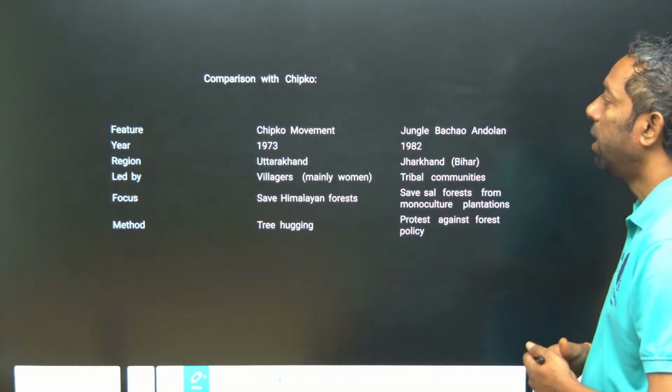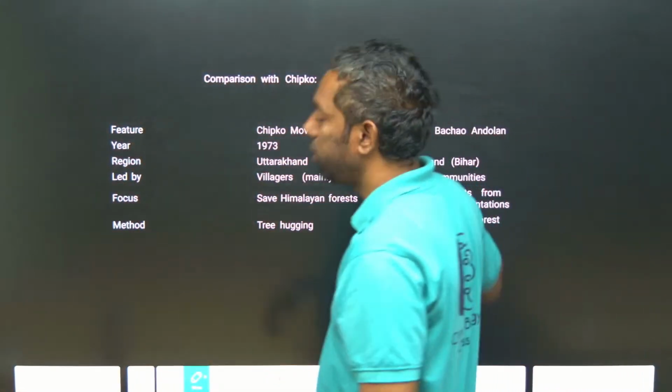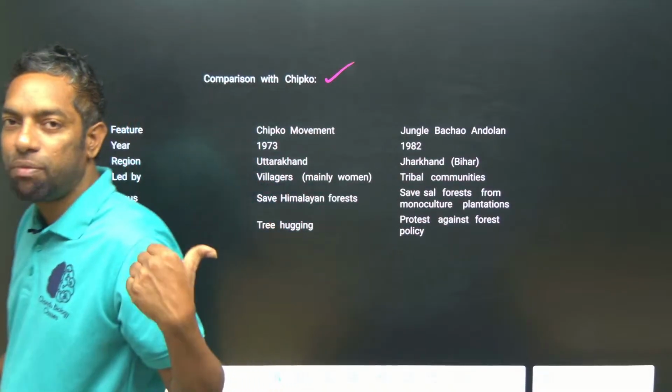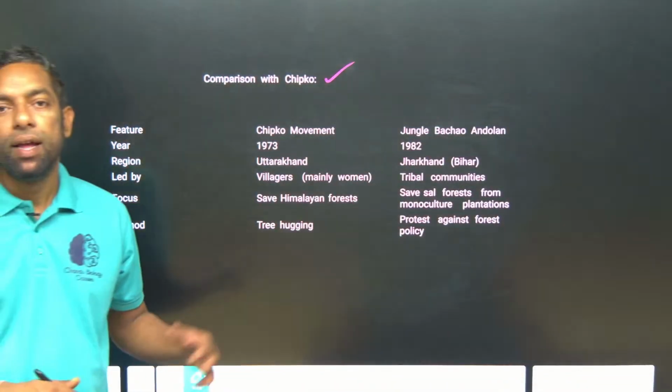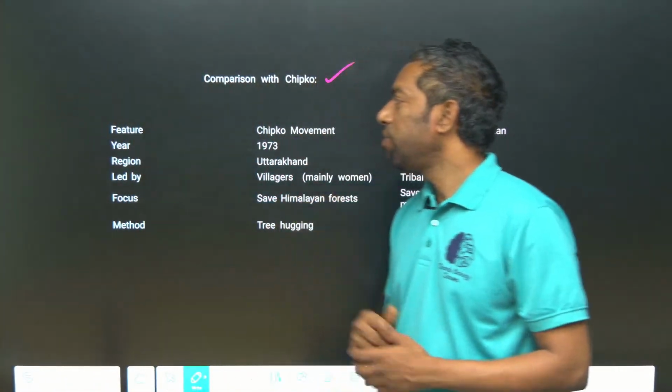Now a comparison with Chipko. Look here at the difference between Chipko and Jangal Bachao. You have to be focused.